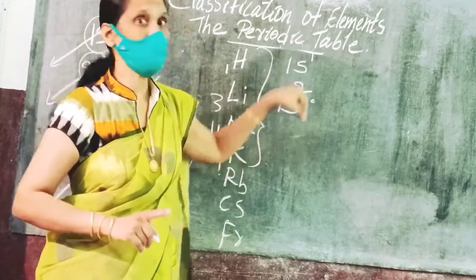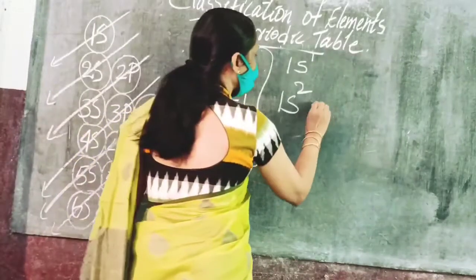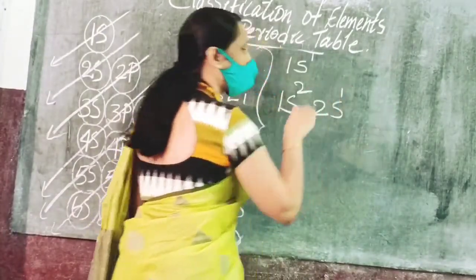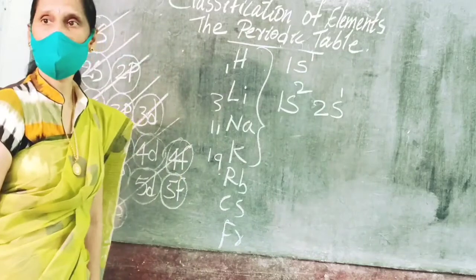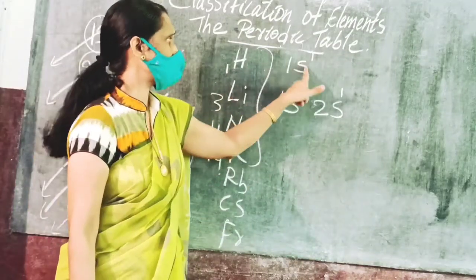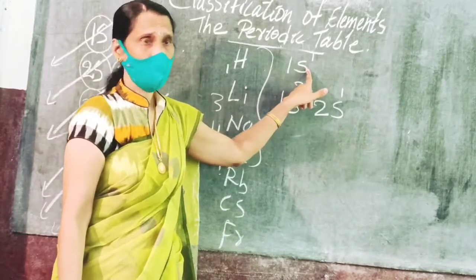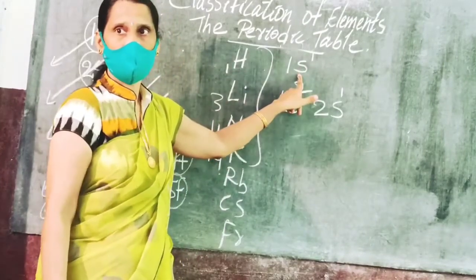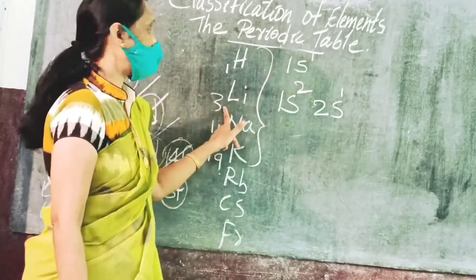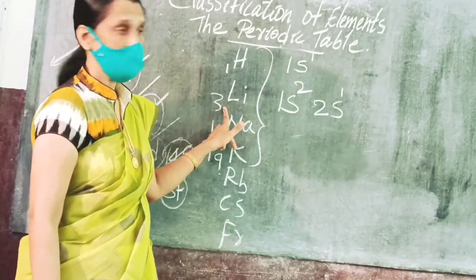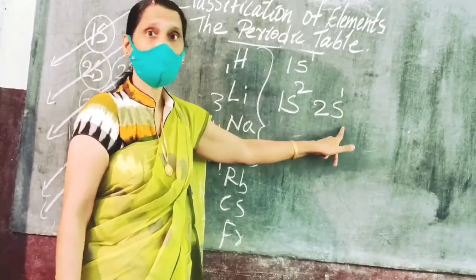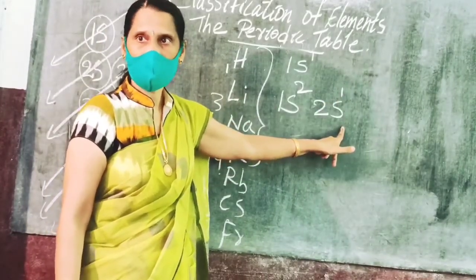So after that the electron must go to the next shell, that is 2s1. So see here, hydrogen is 1s1, in the first period, first group. Lithium is 1s2, 2s1, again ending with s1.